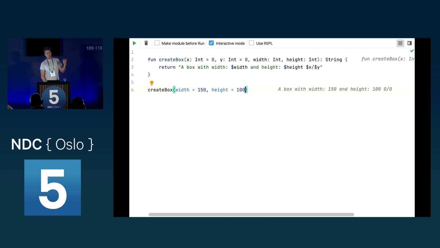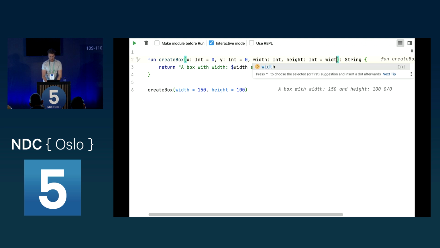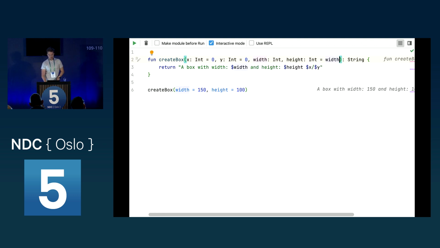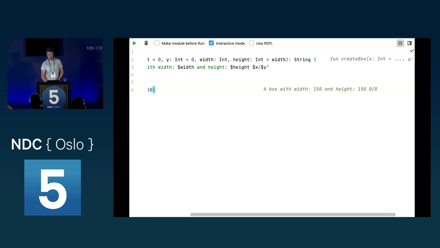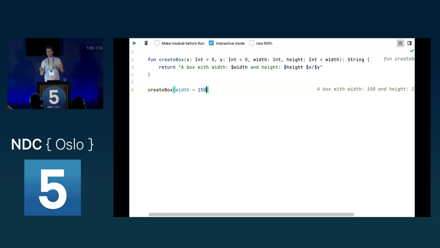And what we also could do is say, well, if we do not provide the height, we just want to take the value we've saved in the width. So what we now could do is just remove everything beside the width. And as we can see, everything still compiles, because this way we've created these overloaded functions, but having only one function to achieve the same thing, basically. And it's also much more clear what this 150 really means if we use these named arguments here.